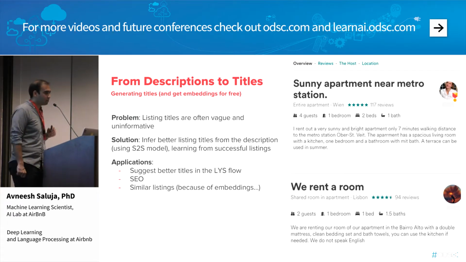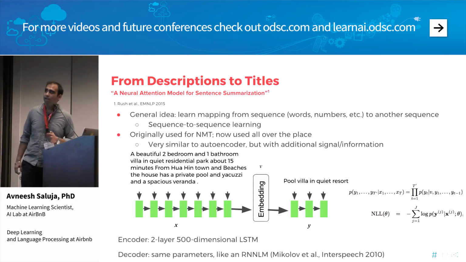The third application is what I mentioned before: in the process of mapping from descriptions to titles, we can also extract embeddings, or vectors, that represent the information contained in the listing description. With these embeddings, we can do all sorts of interesting things downstream, and I'll talk a little bit about that. All right, so first of all, how exactly do we do this mapping from descriptions to titles?